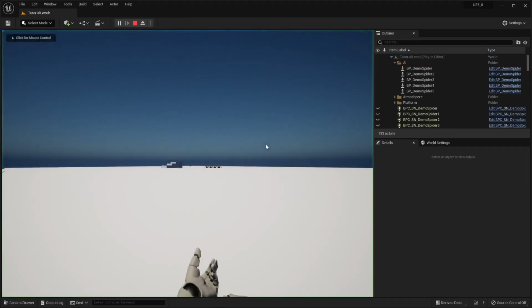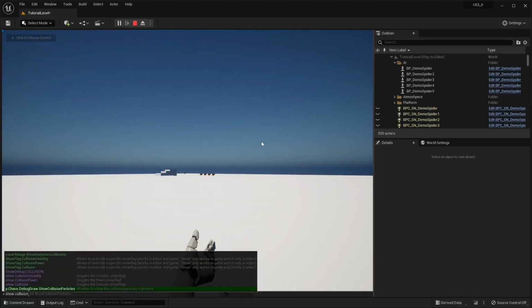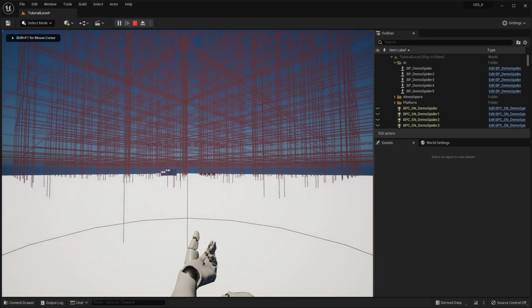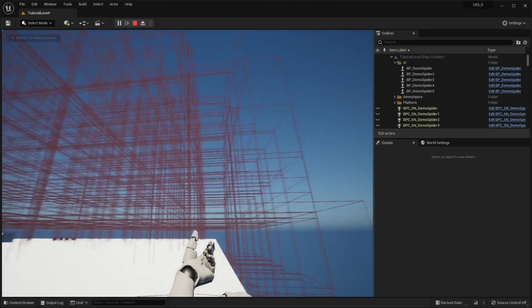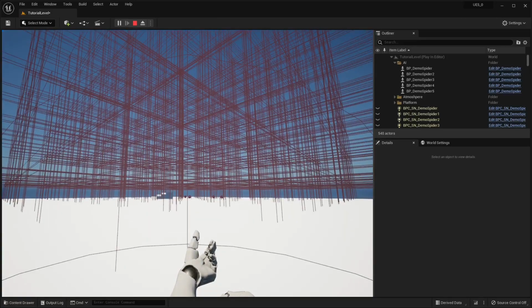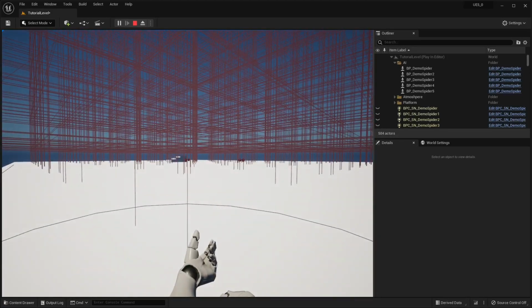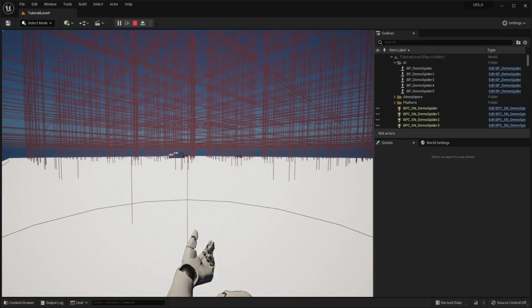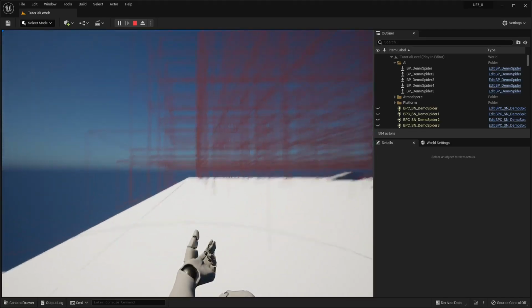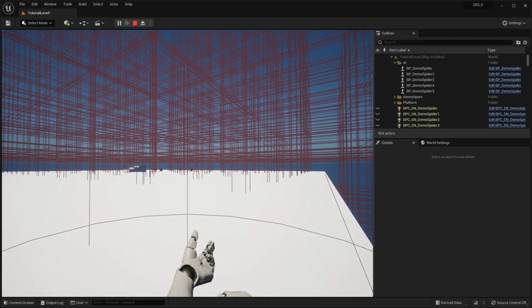Let's go ahead and run this, and again I'm going to show collision, and so now all of the navigation blocks are being generated. Even if I'm right at the edge of that distance, as long as the invoker is within range of the player, it's going to generate all of the navigation blocks in this scenario.